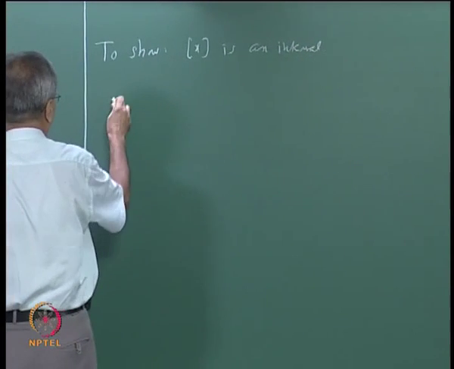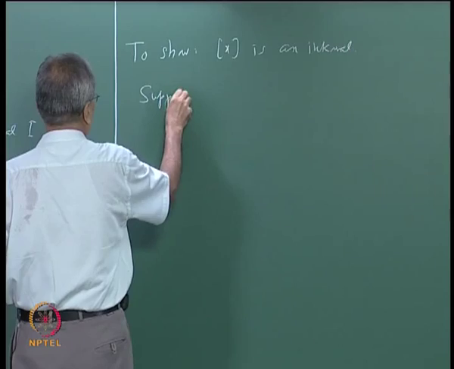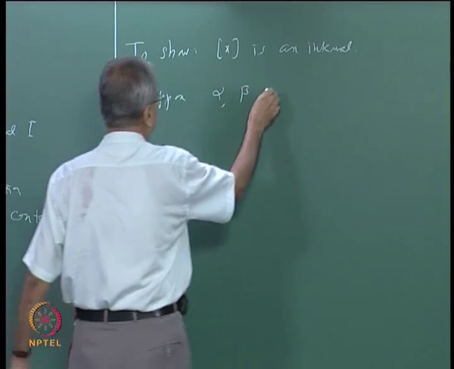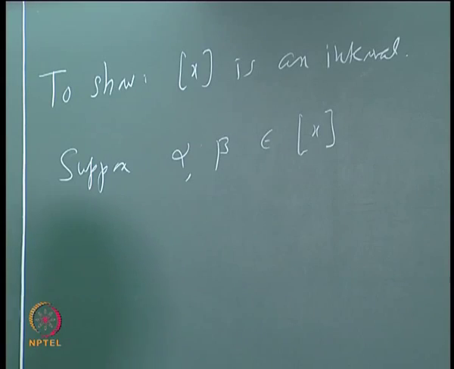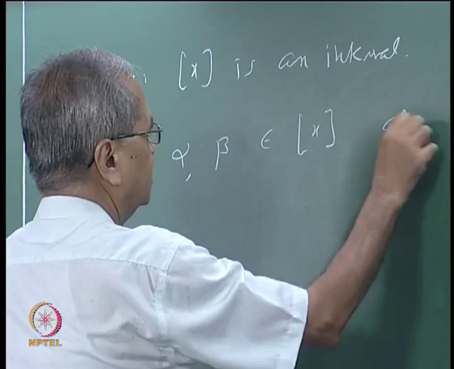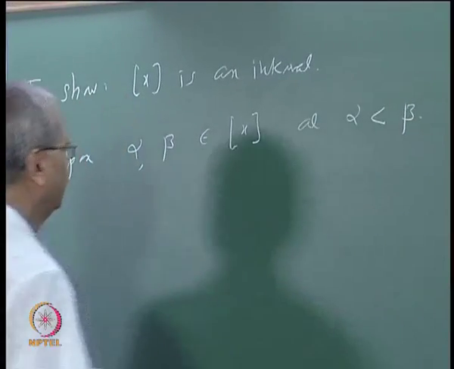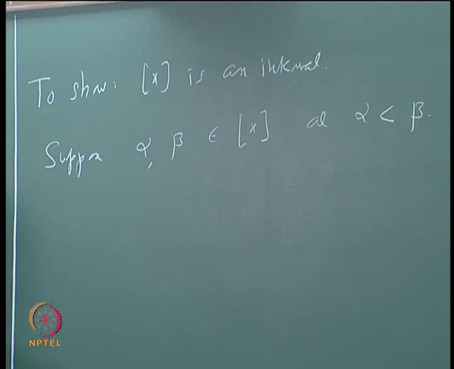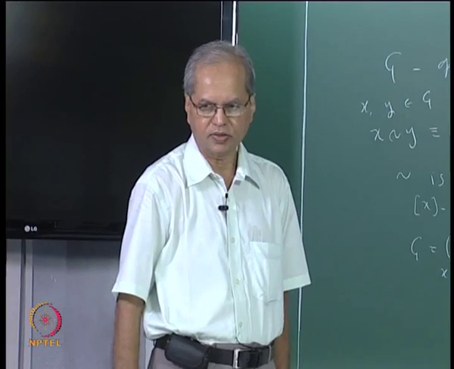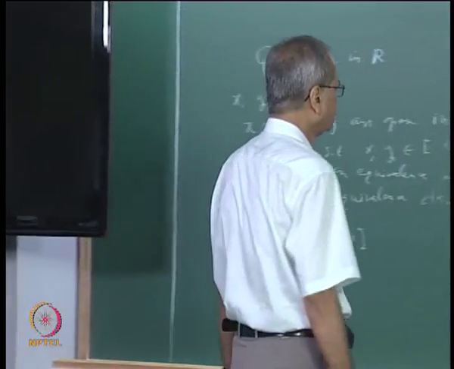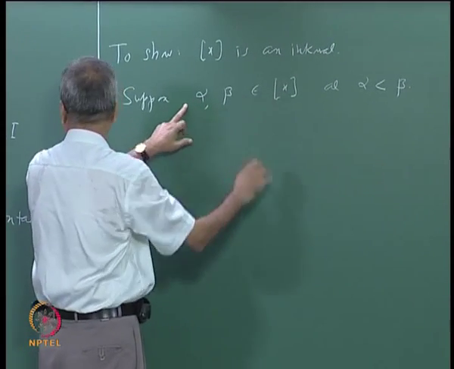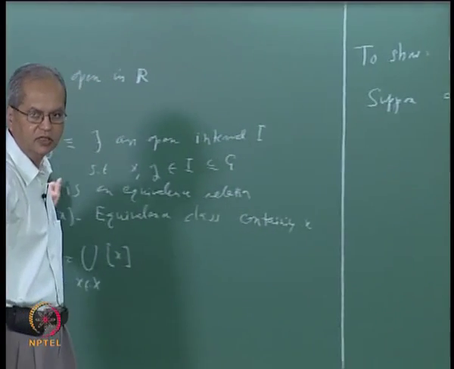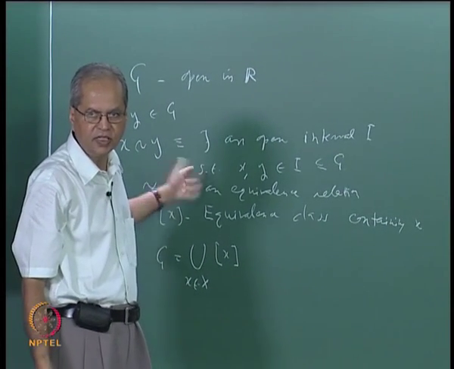Suppose alpha and beta belong to this equivalence class and alpha is strictly less than beta. Then what we need to show is that any point lying between alpha and beta is also in that same equivalence class. But alpha and beta are in the same equivalence class, which means that alpha and beta are related by this relation, because both are related to x and it is an equivalence relation.